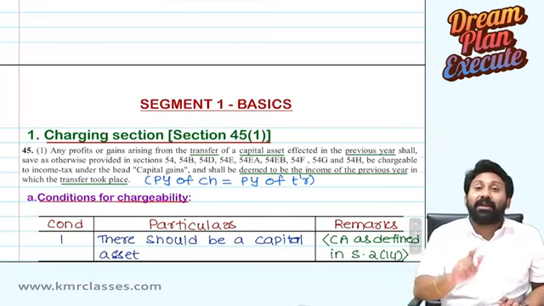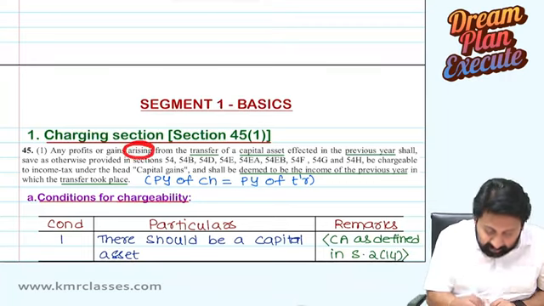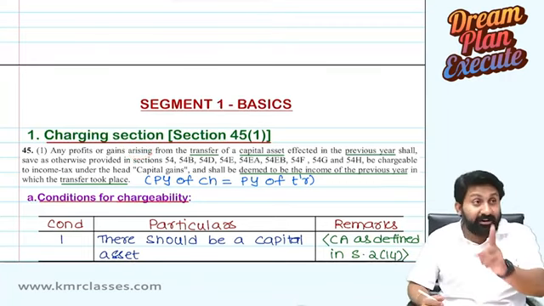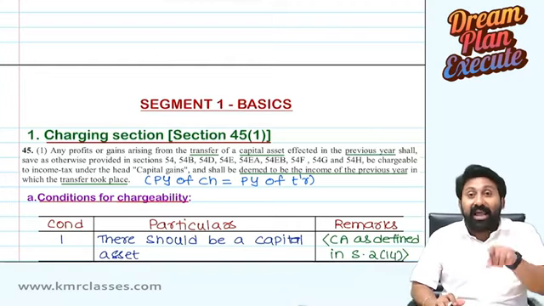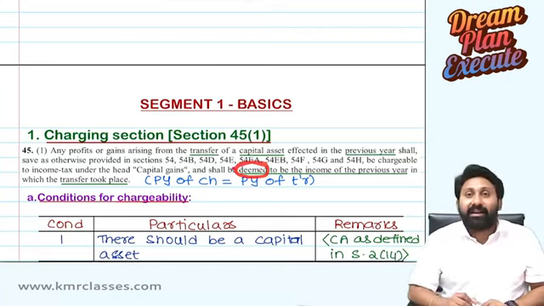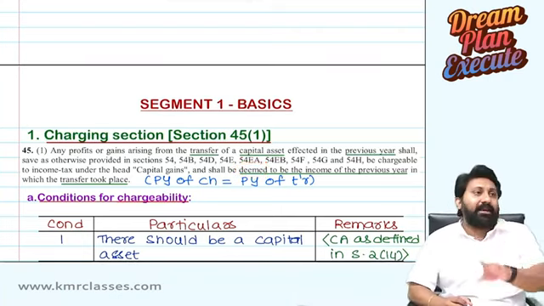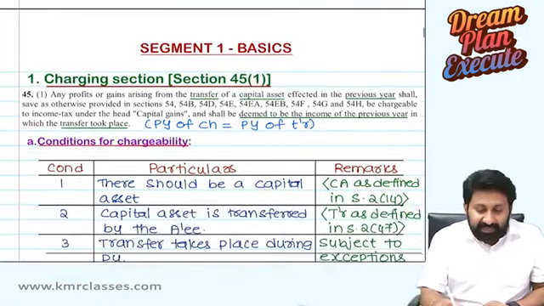That's why the lawmaker, for capital gains, has taken the word arising. He did not use the word received. He used the word arising. And in reality, there is no gain, but I am deeming that there is a gain. That's why it is deemed to be income. These many aspects we need to understand from the charging section.